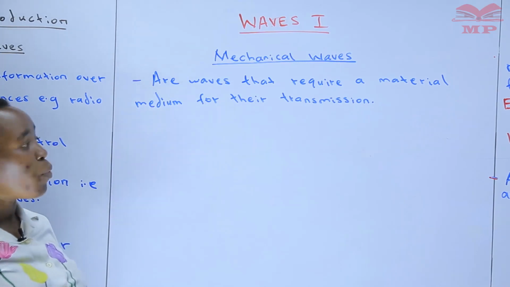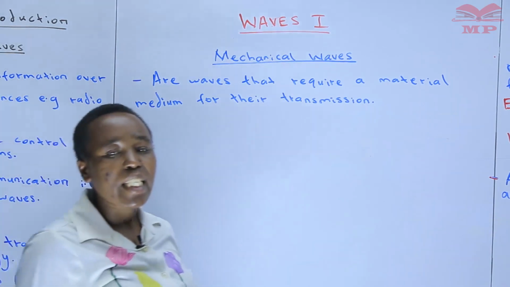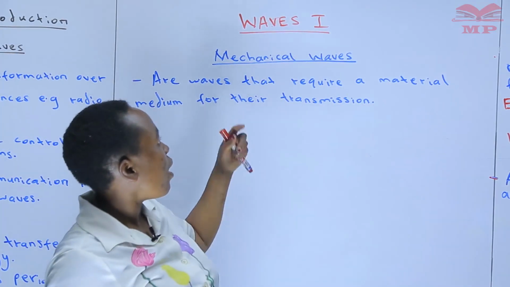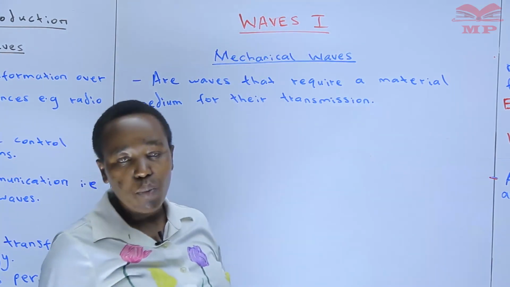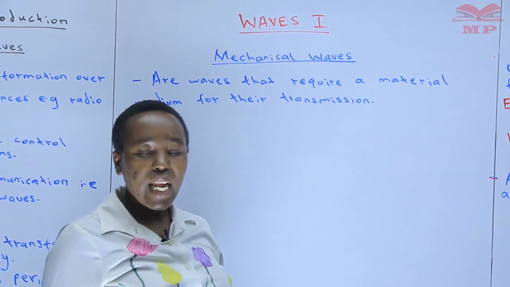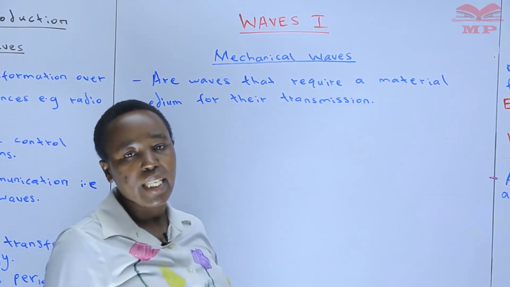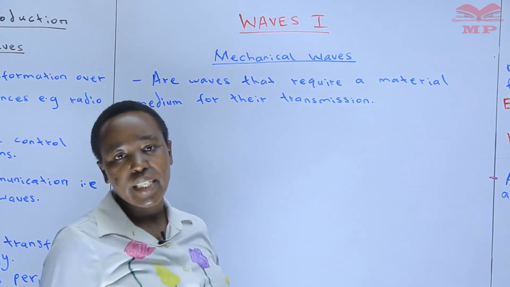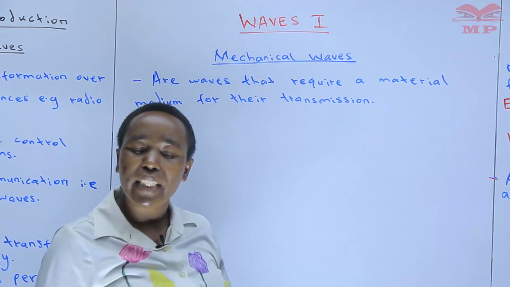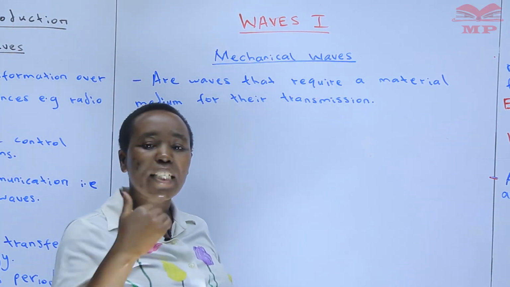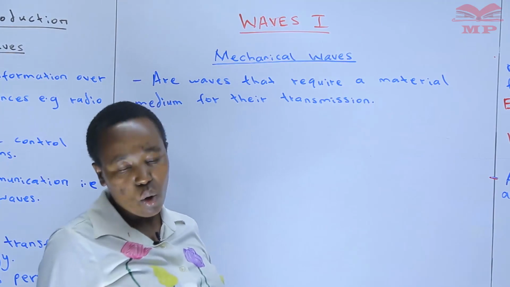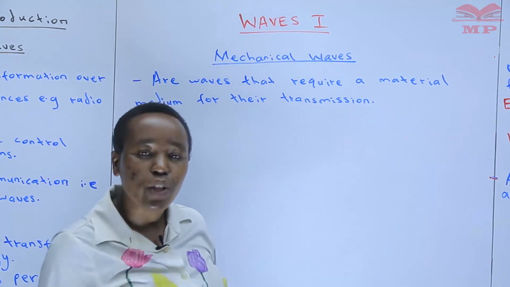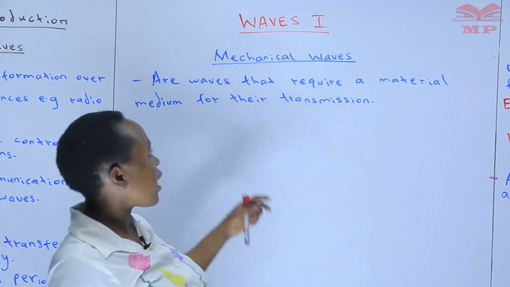A very good example of a mechanical wave is the sound wave. A topic before waves 1 in book 2 is sound. You realize that for sound to be transmitted, there must be a medium, either a liquid, a gas, or a solid. Sound cannot be transmitted through a vacuum. There must be vibration of particles, because mechanical waves are affected by the vibration of particles.